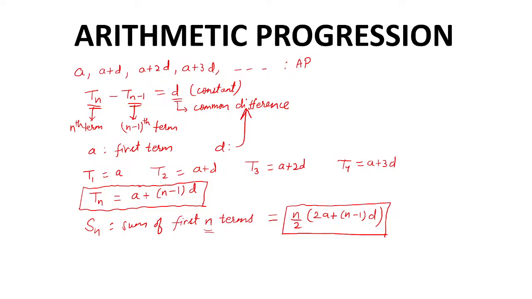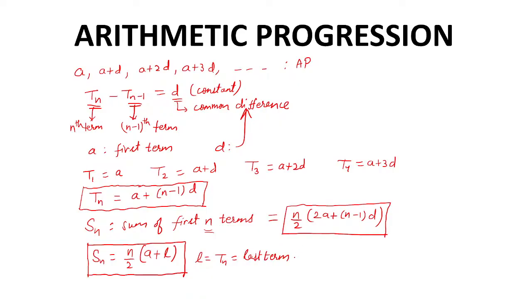There are a few more formulae that we can talk about, which is that the sum of n terms can also be written as n by 2 times (a plus l), where again n is the number of terms. Since we are talking about the sum of first n terms, that n is represented by this n. a again is the first term, and now what is l? l essentially is the nth term or the last term, because since we are talking about the sum of n terms, the nth term is the last term, and that I have represented by l.